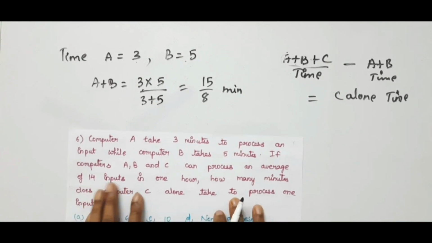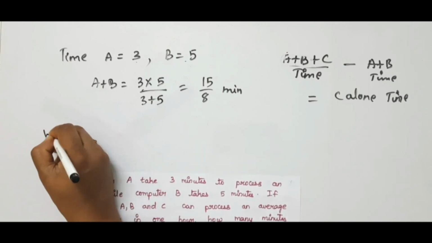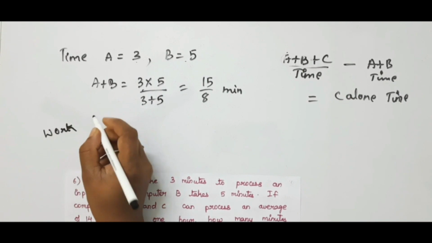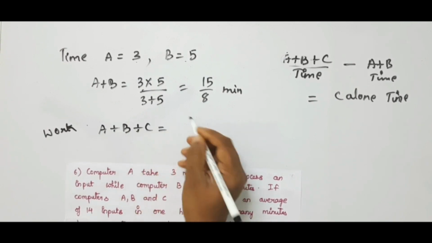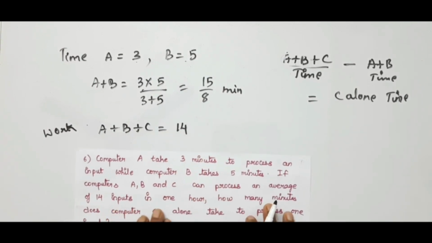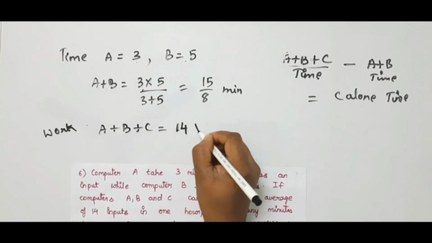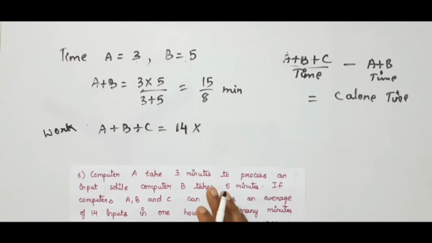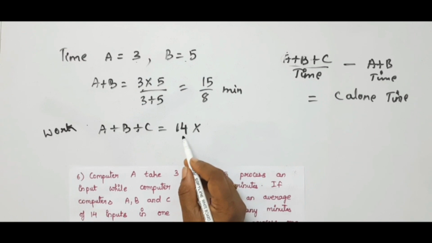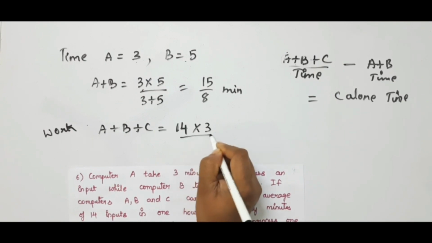Now, in the next sentence, he has given the work done by A, B and C. It is given that A plus B plus C is equal to 14 inputs in 1 hour. It is an average value. So, we need the sum of A plus B plus C, which means we have to multiply the work by how many candidates? 1, 2, 3. It is an average value he has given. We need the sum of the work done by the candidates. To this work, we have to multiply by the 3 candidates, divided by the time.